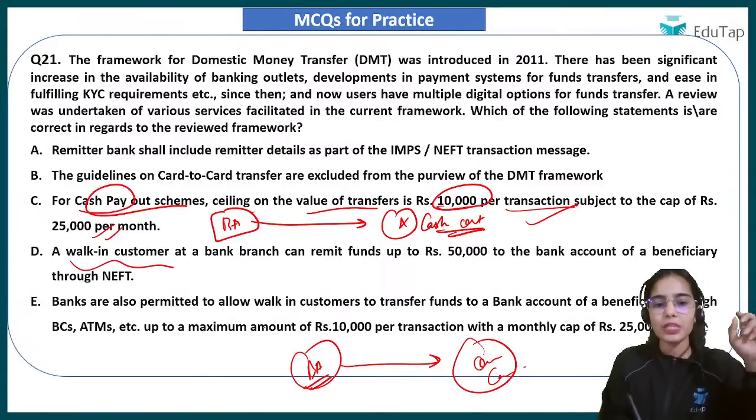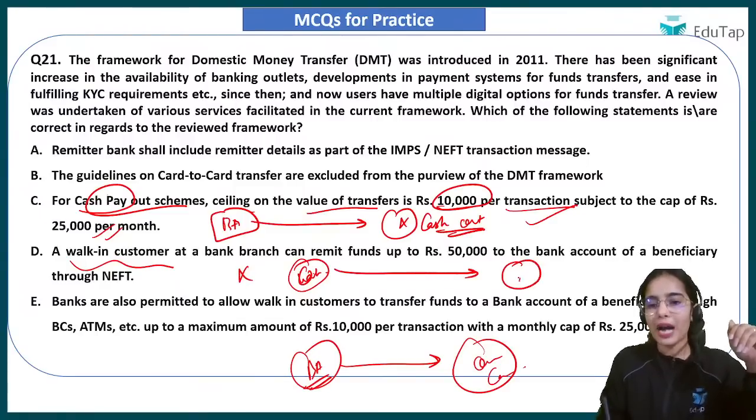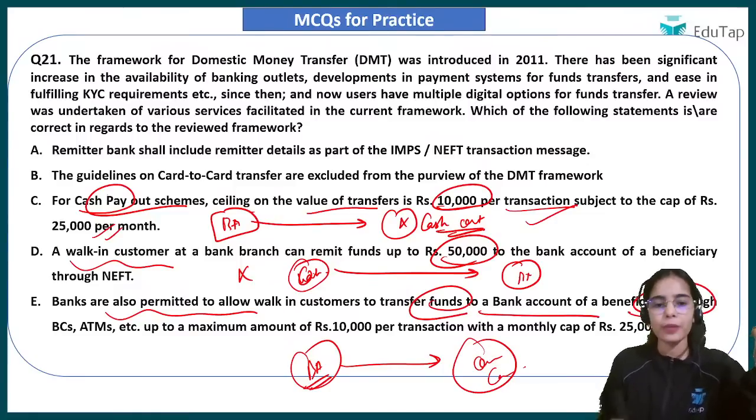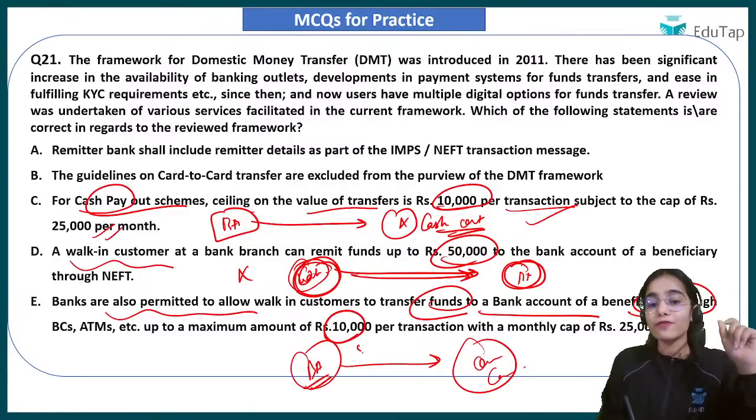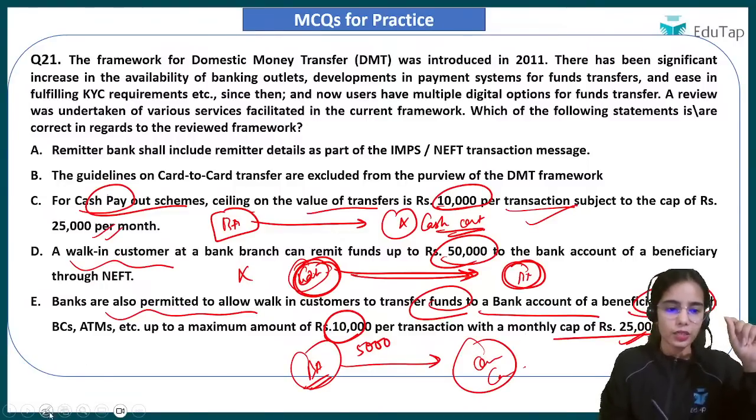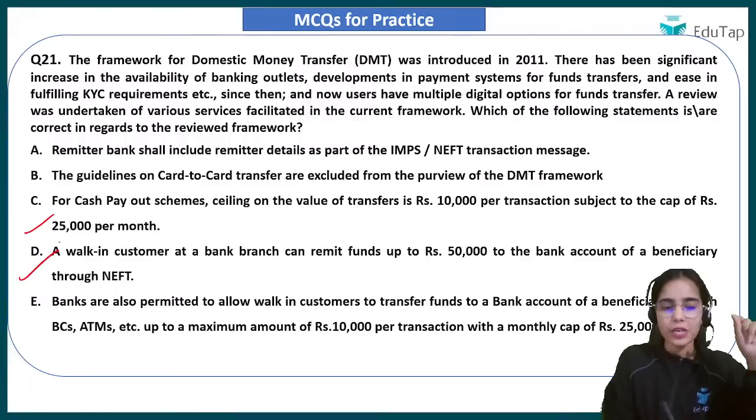Walk-in customer means you do not have a bank account, you are going to give cash to the bank and the bank will send this money to a bank account through NEFT. It can happen up to the limit of 50,000, and banks are also permitted to allow walk-in customers to transfer funds to the bank account of a beneficiary. The maximum amount per transaction is 5,000 and the monthly cap is 25,000. So the C statement and D statement are correct.